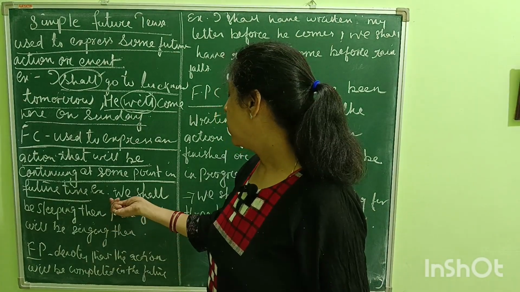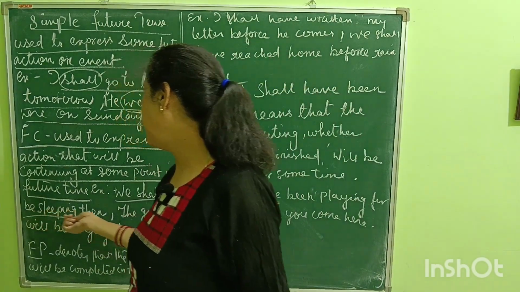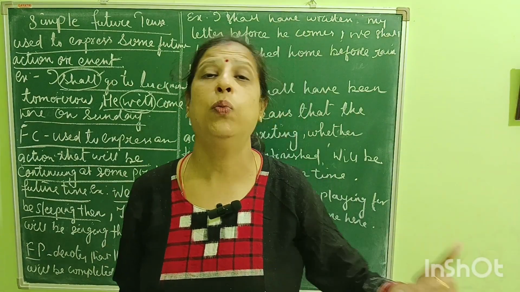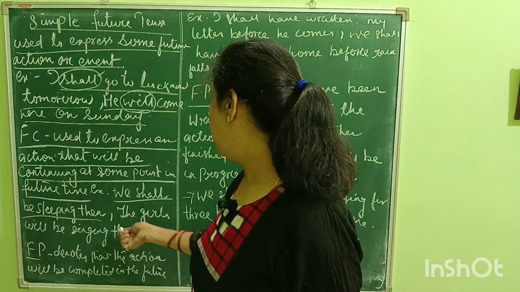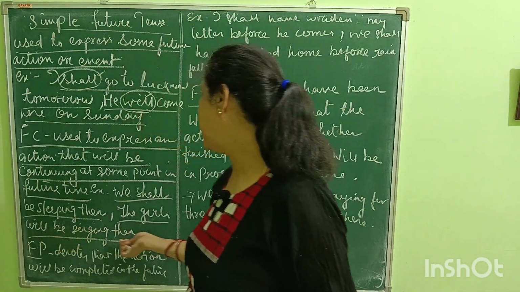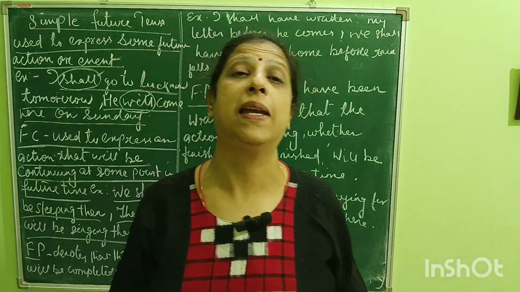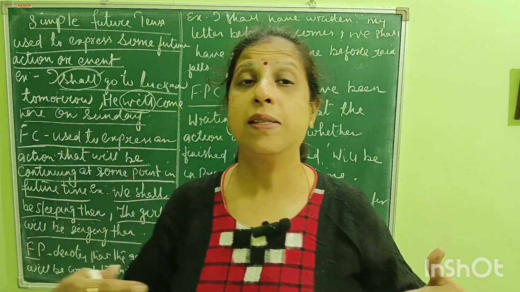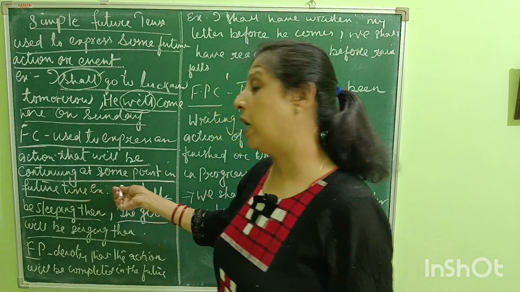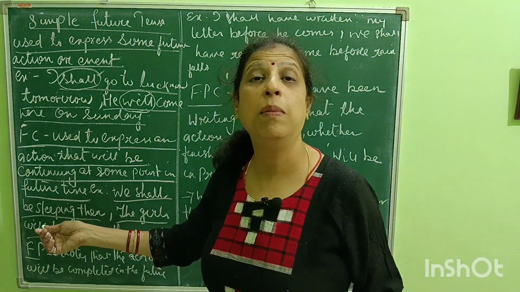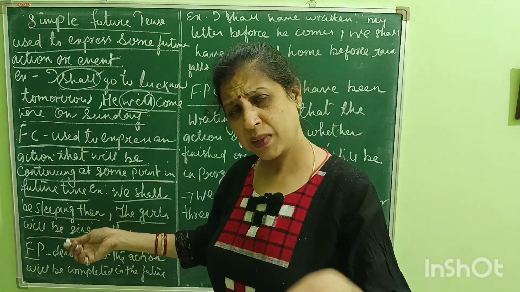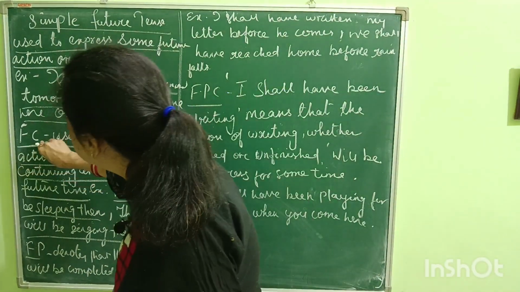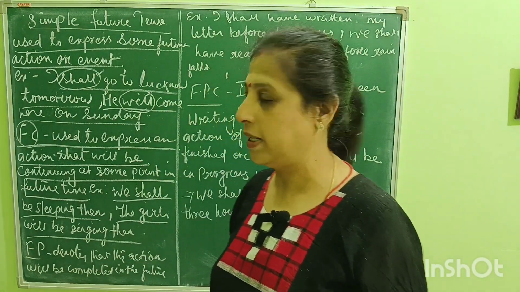For example, we shall be sleeping then. That means in the future also you will be sleeping, continuing. Now, the girls will be singing then. Here, the girls will be singing then in the future. It is a continuous process that will continue at some point of time in future time. So this is called future continuous tense.